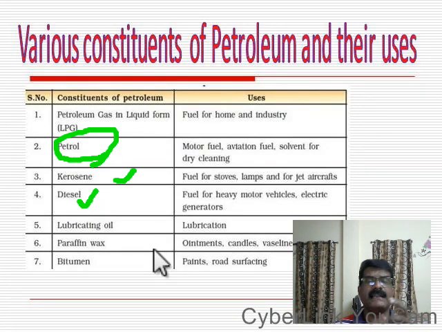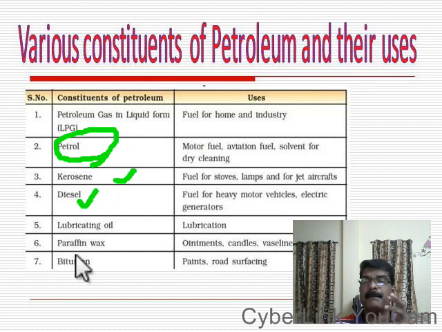Next one, lubricants, that is grease. You know that grease is used for lubricating. Lubricating means we use it in machineries, in cycle chains, bike chains and in cars, using grease for lubricating in order to reduce friction. What do you mean by lubricating oil? Anything which reduces friction is called a lubricating substance. So for lubrication, grease is used.